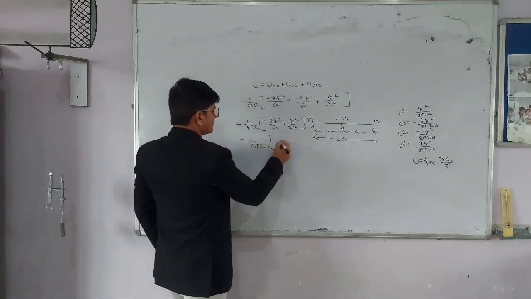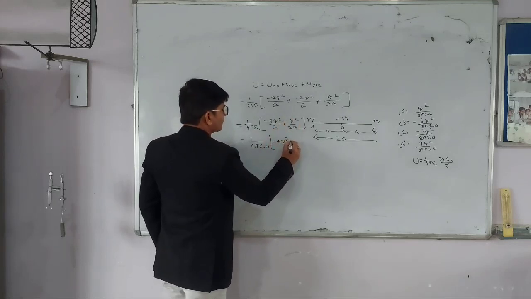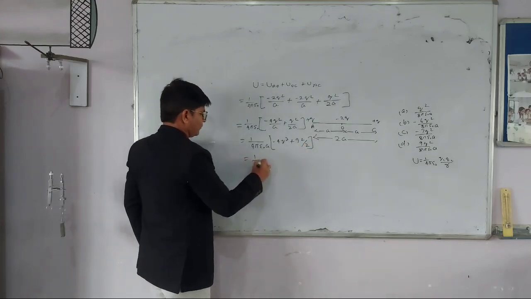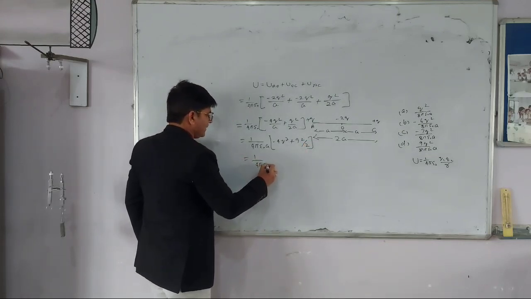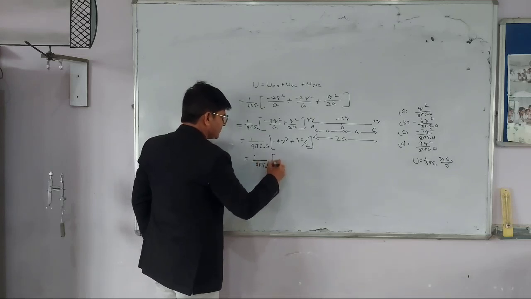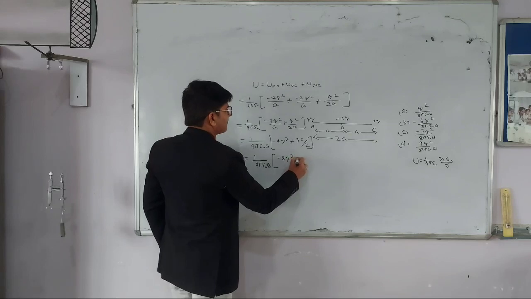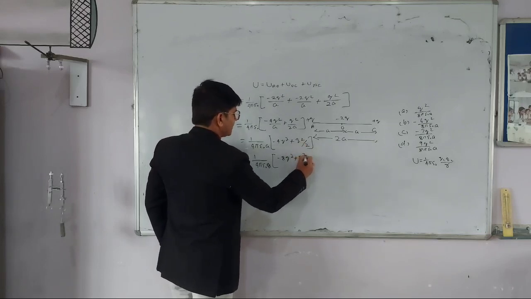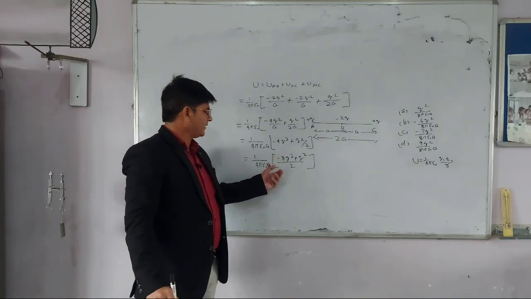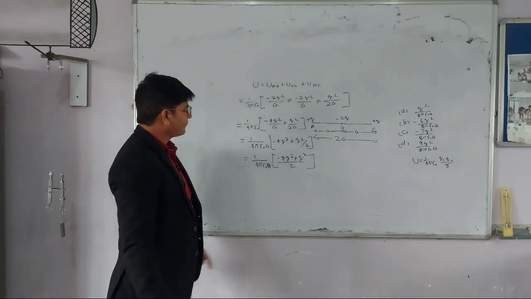The term is minus 4q square plus q square upon 2. So 1 upon 4 pi epsilon naught a, and this is minus 8q square plus q square upon 2. So you can see this is minus 8q square and q square, means minus 7q square.